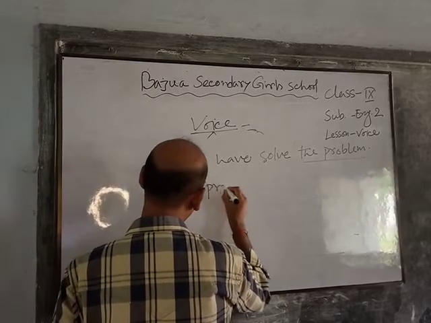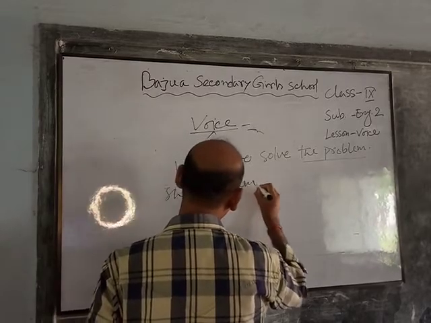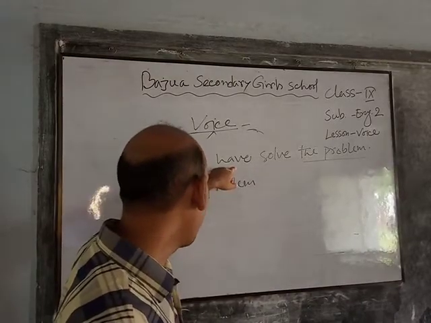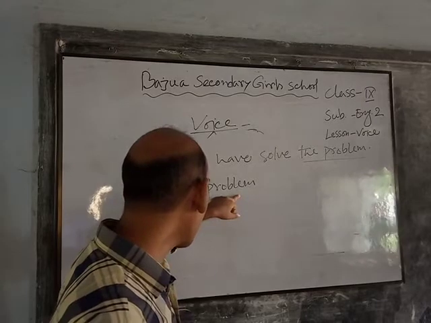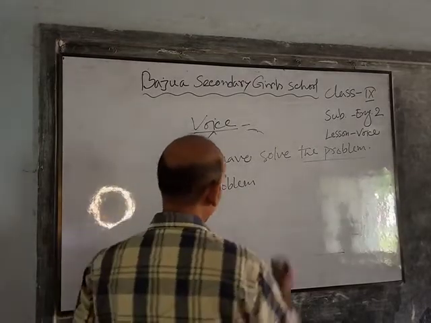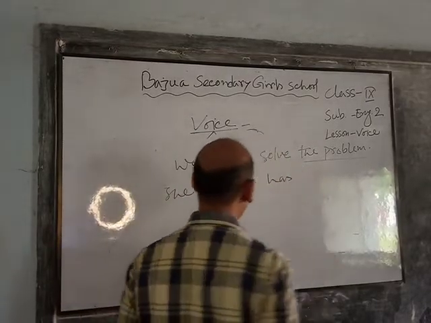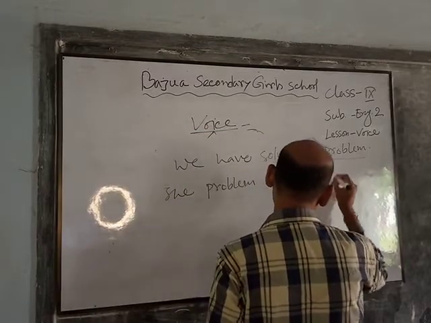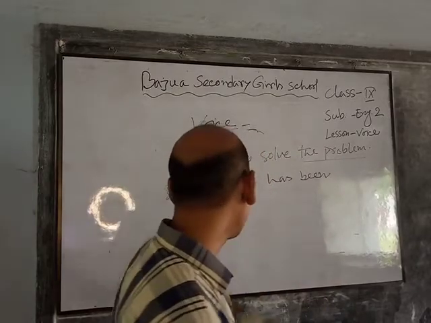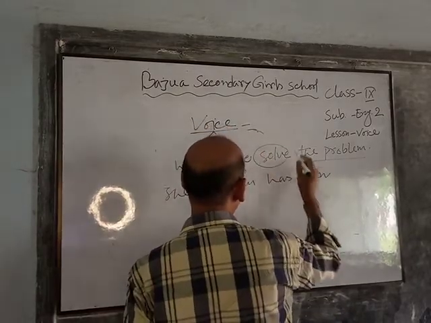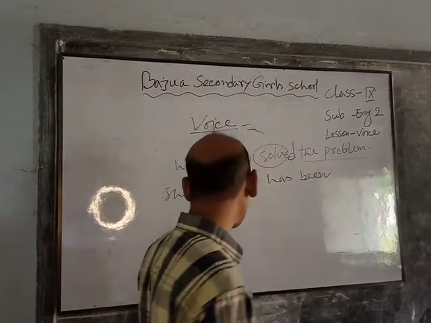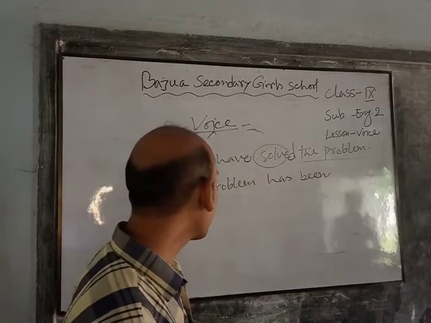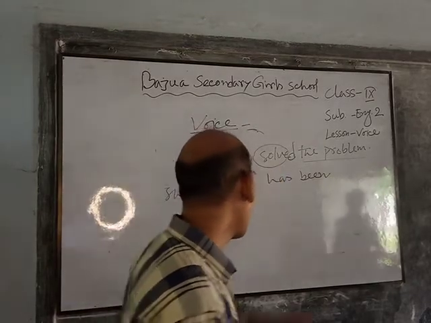The problem. Then here we have used have. The problem is singular form, so we have to use has. Then been. The problem has been, then the past participle of the main verb, solved. The problem has been solved.